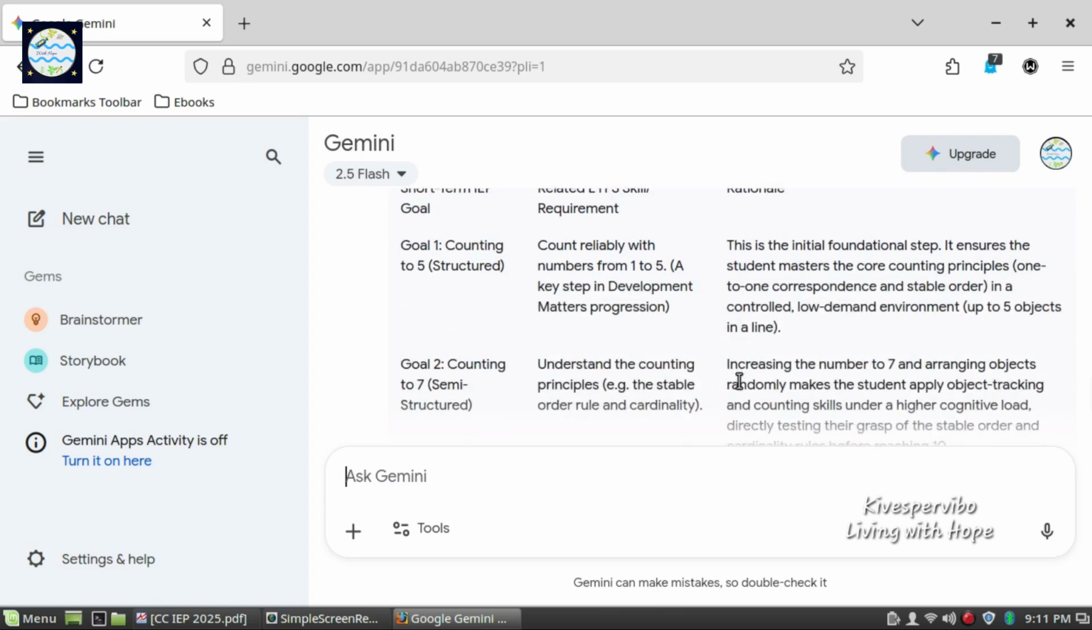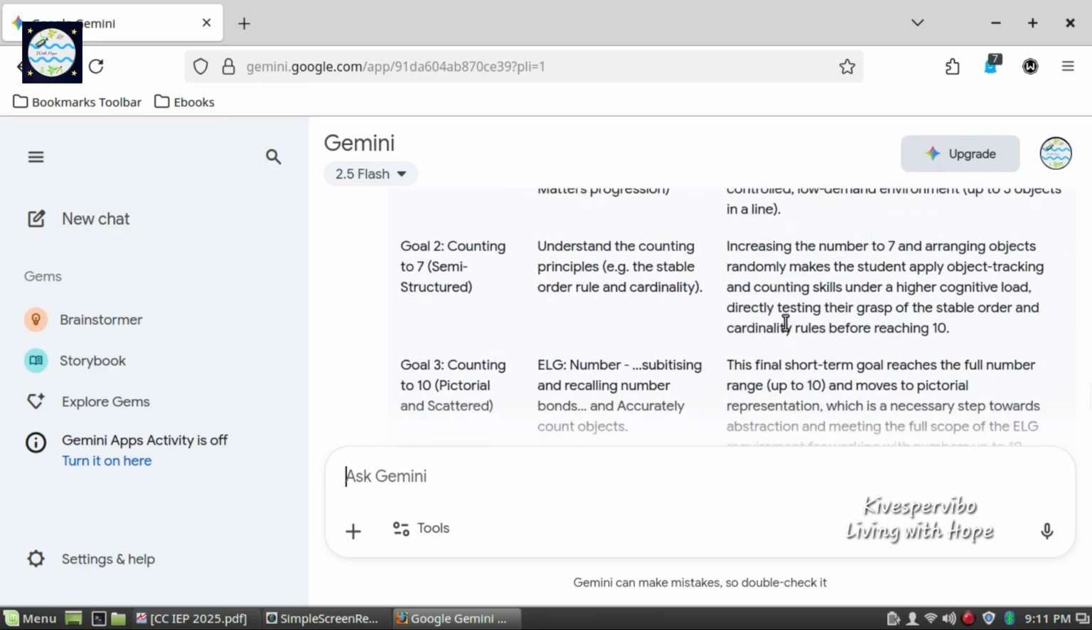Under short-term IEP goal, we have goal number 2, counting to 7. Under related EYFS requirement or skill, we have understanding the counting principles, for example, the stable order rule and cardinality. Under reason, we have increasing the number to 7 and arranging objects randomly makes the student apply object tracking and counting skills under a high cognitive load, directly testing their grasp of the stable order and cardinality rules before reaching 10. Under short-term IEP goal, we have goal number 3, counting to 10.